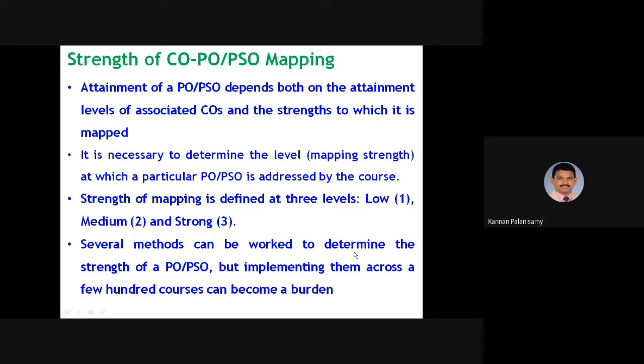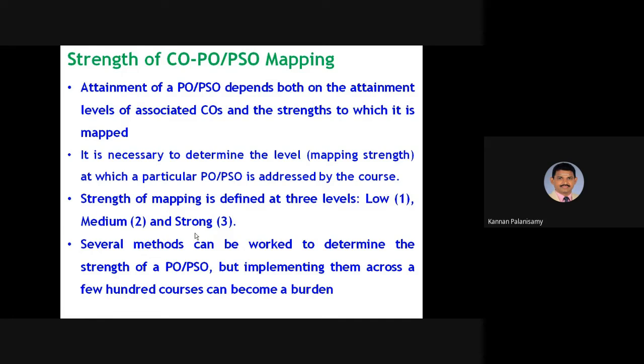Several methods can be used to determine the strength of PO, PSO, but implementing them across a few hundred courses can become a burden. So we can have so many methods. There is no standard format that you have to give the strength like this, but we can design our own format.